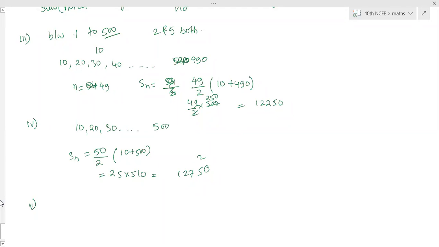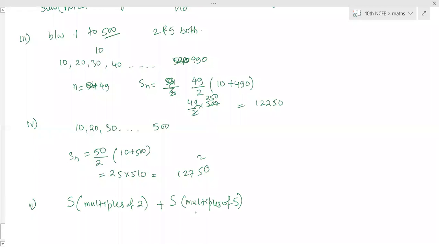So to find the sum of 2 or 5, first find the sum of multiples of 2 plus the sum of multiples of 5. In this, the common numbers got added 2 times.